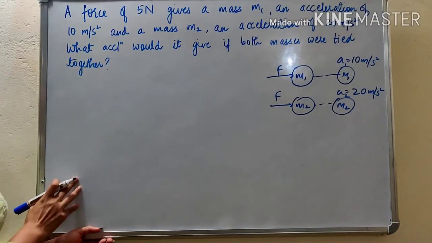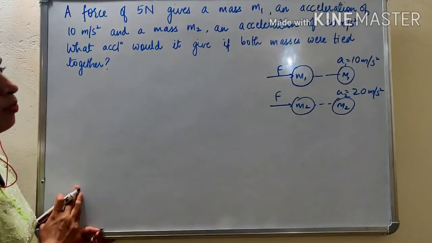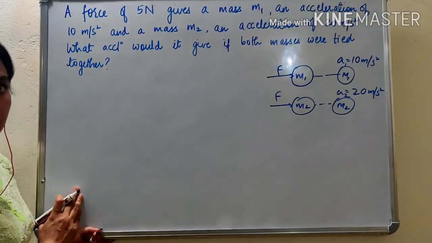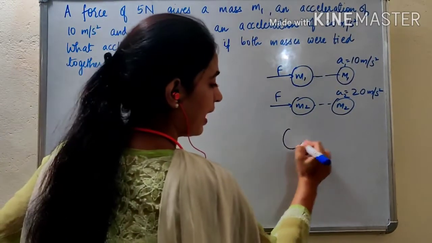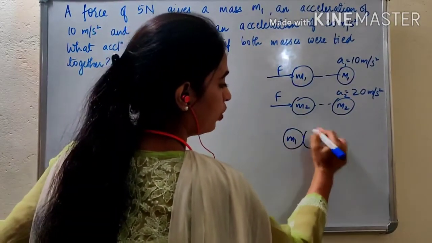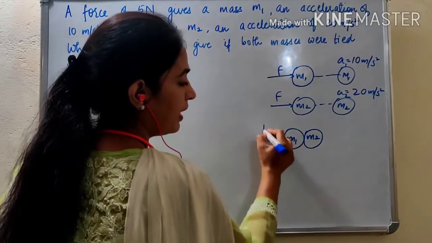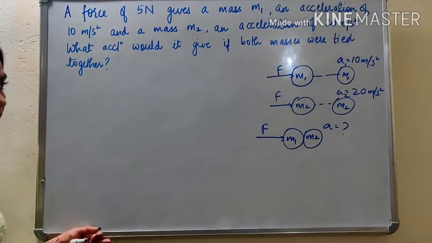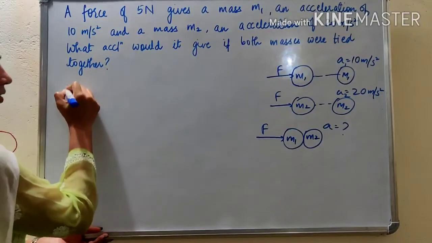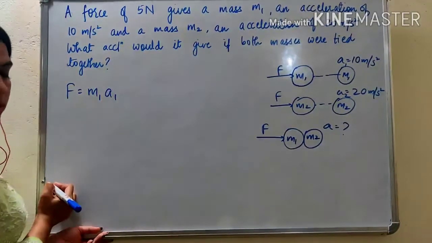So you have to find what acceleration it would give if both masses were tied together. That means if you tie m1 and m2 together, what would be the acceleration for the same force? In all the three cases forces are the same. So we can write F is equal to m1 a1 for the first case.